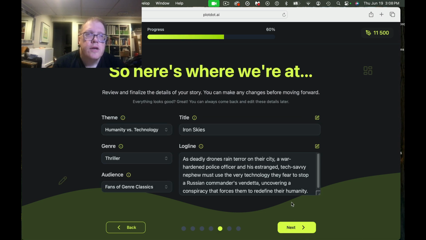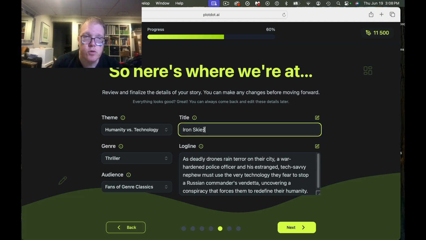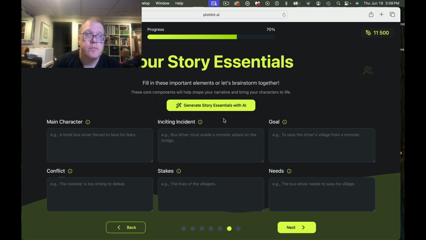Okay. So the other thing I can do is take a look at my themes. I think it sounds fine to me. It allows you to go through and you can correct things. You can change stuff. If I want to change this to drones back again, I think. So let's just take a look and see what happens when I hit next.